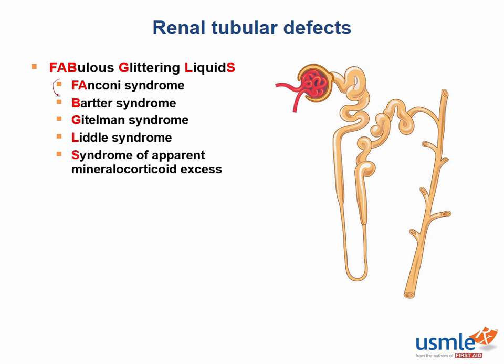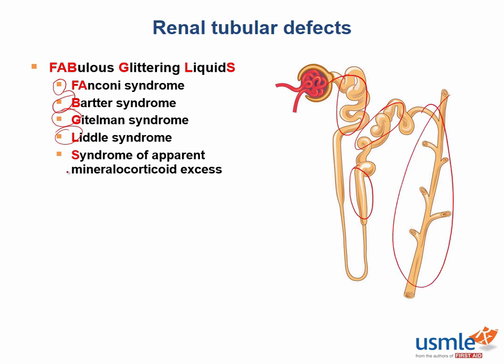Fanconi is first, therefore starts with F, so it occurs first in the kidney, or the proximal convoluted tubule, and the rest are in alphabetical order and descending order down the nephron. B occurs next in the alphabet and occurs next in the kidney, at the thick ascending limb. Gittleman, which starts with G, which is next in the alphabet, occurs next in the kidney at the distal convoluted tubule. Then Liddle syndrome, which is next in the alphabet, occurs next in the kidney, in the collecting ducts.